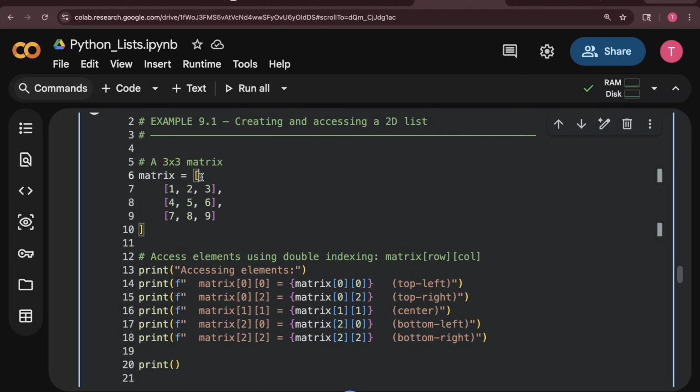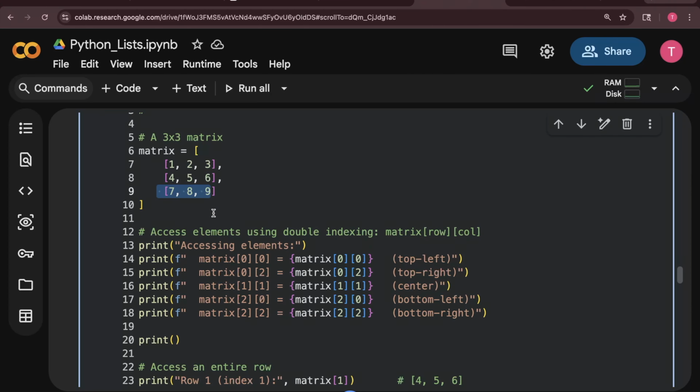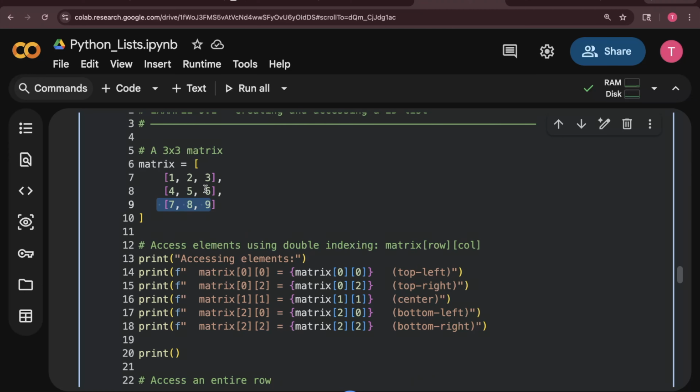Right now you can see I have created one list, and inside the list I have multiple lists. Like this is one list, this is another list, this is another list. A list inside a list is what we call a nested list. And why is it 3 by 3? It has 3 rows, 1, 2, 3, and each row has 3 values. That means each row has 3 columns. That's why it's a 3 by 3 matrix.